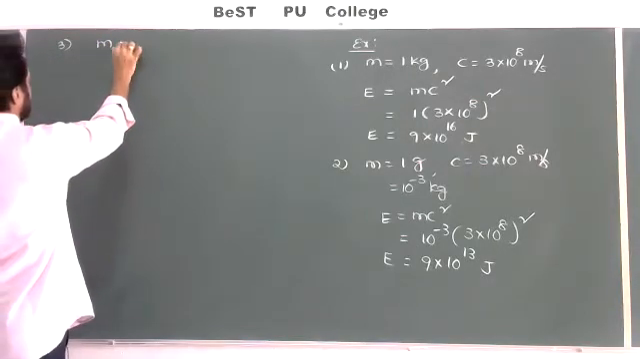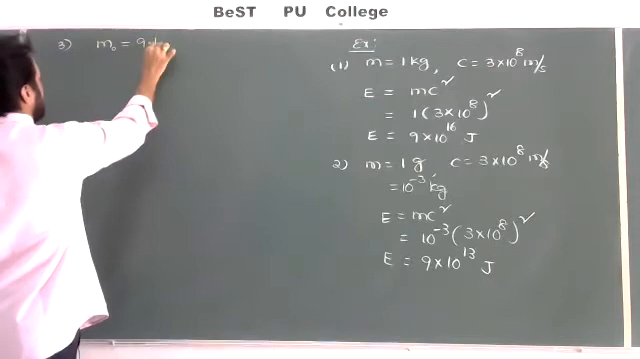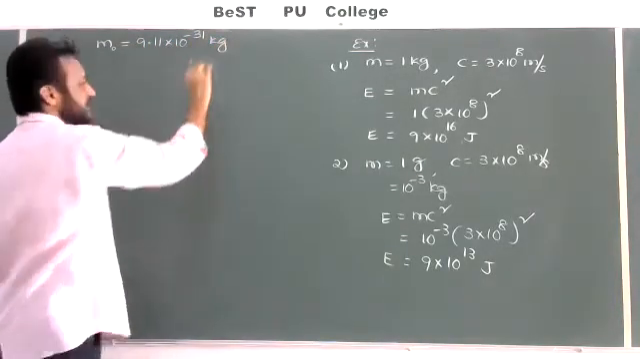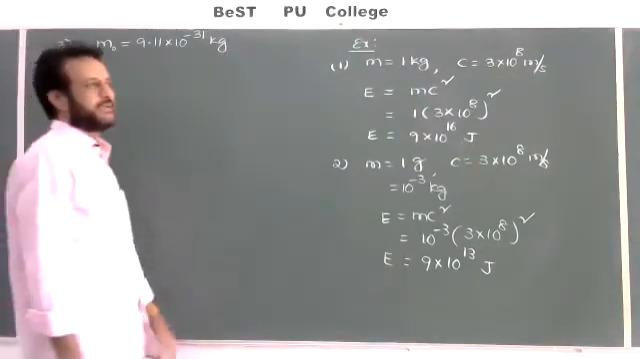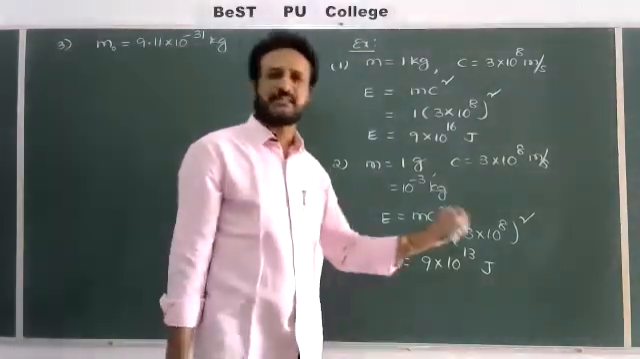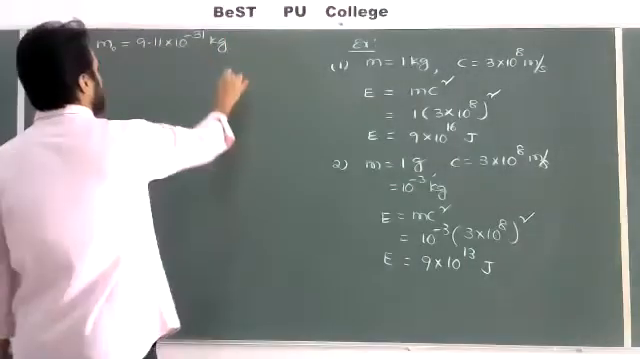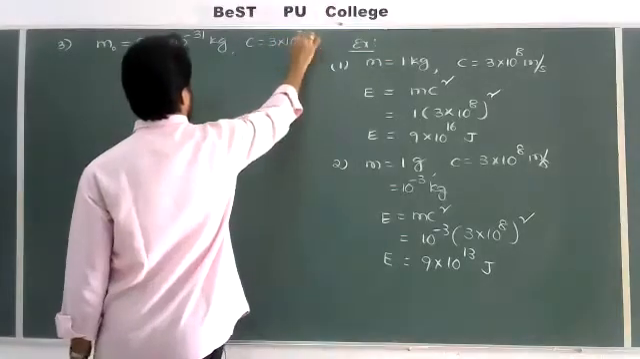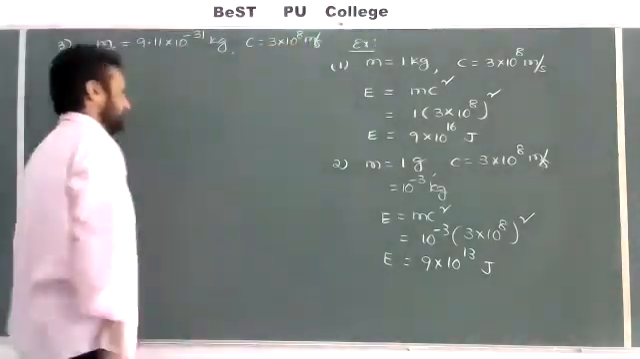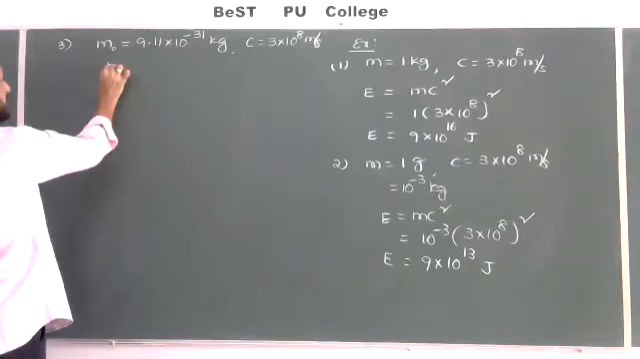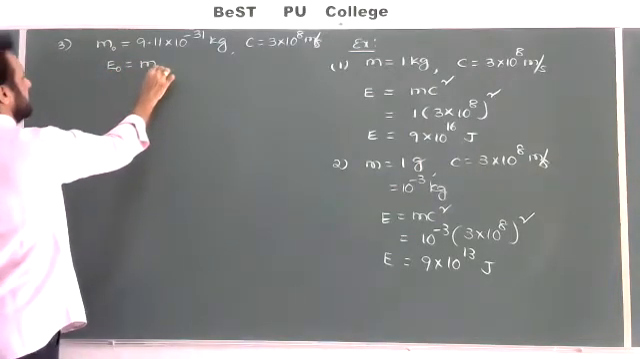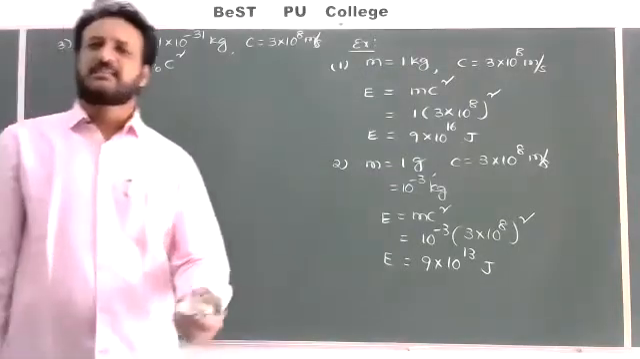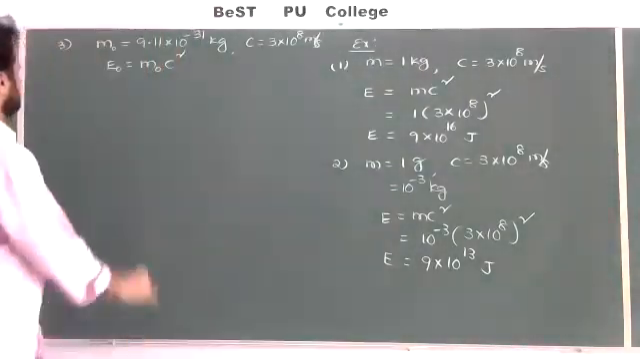I'll take the mass of electron, m naught, is equal to 9.11 into 10 to the power of minus 31 kg. That is the rest mass of the electron when it is at rest. And we know the speed of light, I am taking roughly 3 into 10 to the power of 8 meter per second. Now E naught is equal to m naught into c square. The general formula is E equal mc square; rest mass energy means E naught equal m naught into c square.